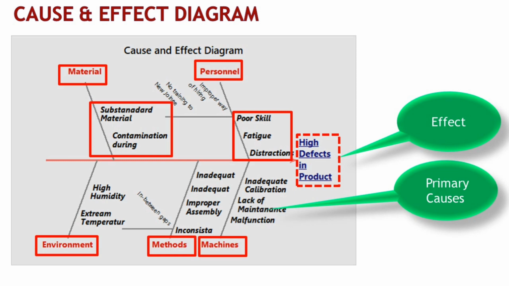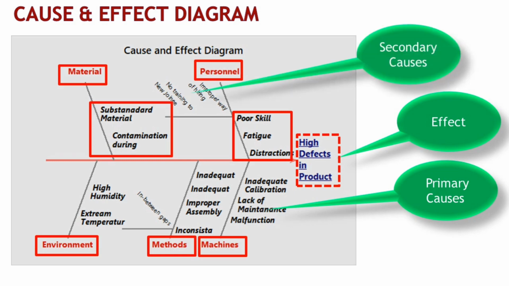In the man category, we also have secondary causes such as improper way of hiring and no training for new joiners, which contribute to the poor skill factor. These secondary causes help us understand deeper issues leading to the poor skill level of our workforce. Thus, you can create visual representation of probable causes at different levels and further dig out to the root cause with the help of why-why analysis.